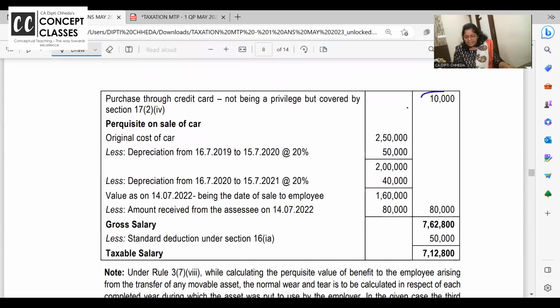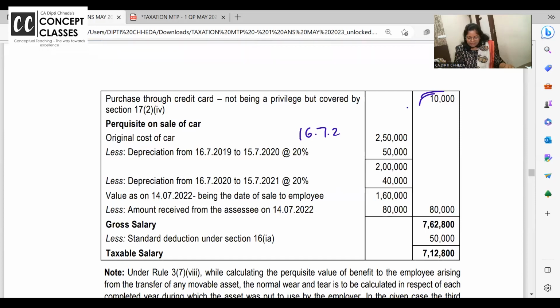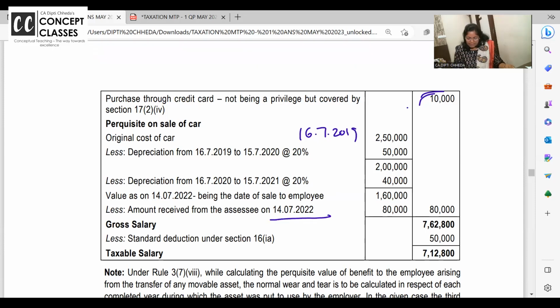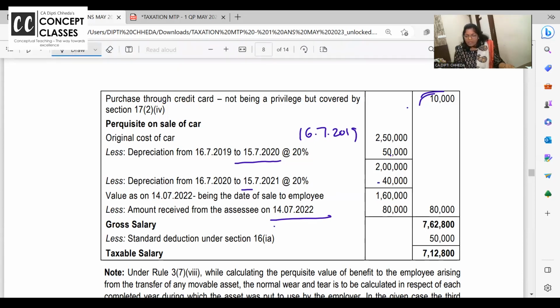क्रेडिट कार्ड से खरीदे एम्प्लॉयर के तो टैक्सेबल हो जाएगा. Motor car purchased on 16/7/2019, 250, and sold on 14/7/22. So 19 to 20, 20 to 21, and 21 to 22 we will not take, because this problem we have already solved in class. Literally, I'm not saying. Those who have my material, check this problem.